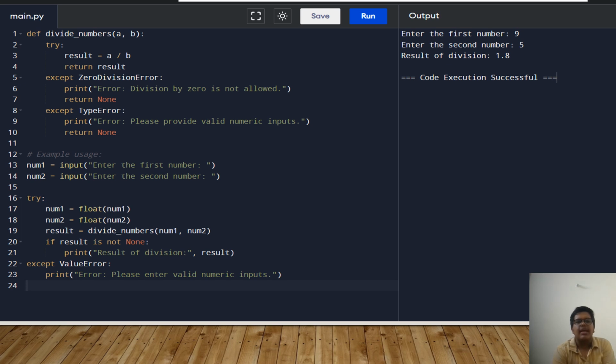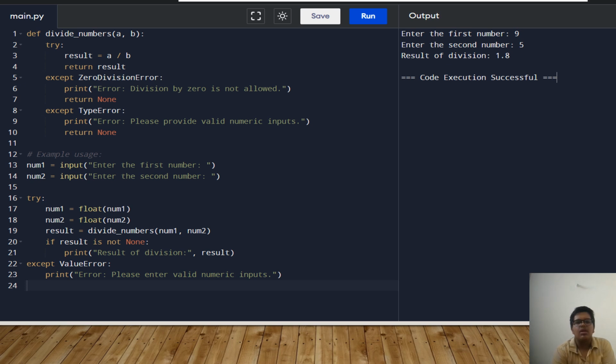def divide_numbers(a, b): try: result = a / b, return result, except ZeroDivisionError: print error, division by zero is not allowed, return None. except TypeError: print error, please provide valid numerical input, return None. num1 = input("Enter the first number"), num2 = input("Enter the second number").